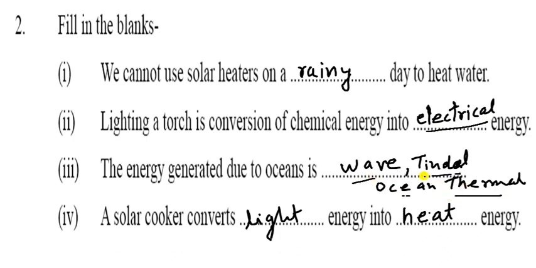Now the energy generated from the ocean is wave energy, tidal energy, and ocean thermal energy. So you can write that here. Now fourth, a solar cooker converts light.